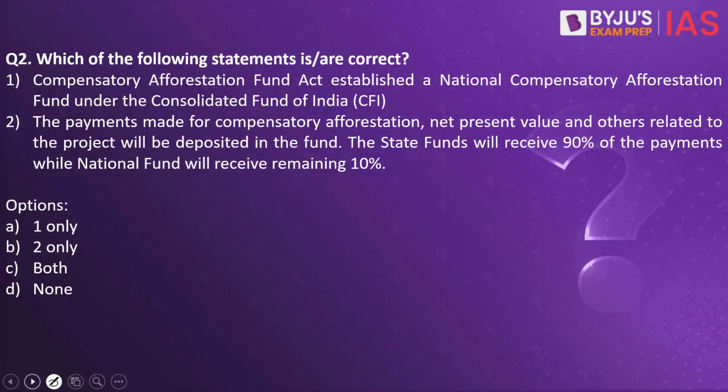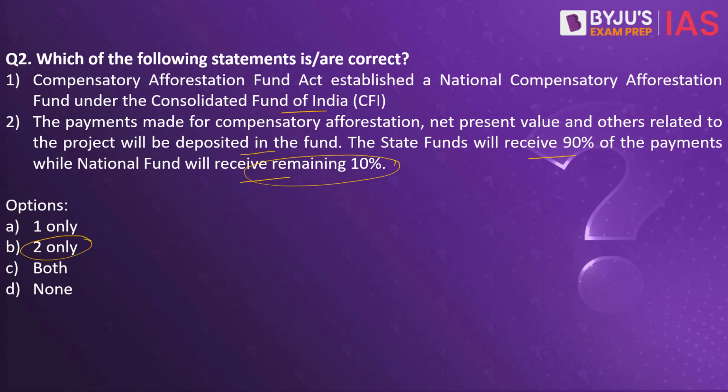Which of the following statements are correct? The Compensatory Afforestation Fund Act established a National Compensatory Afforestation Fund under the Consolidated Fund of India. The payments made for compensatory afforestation, net present value and others related to the project will be deposited in the fund. The state funds will receive 90% of the payments, while the national fund will receive the remaining 10%. Which of the statements are correct? The answer to this is 2 only.